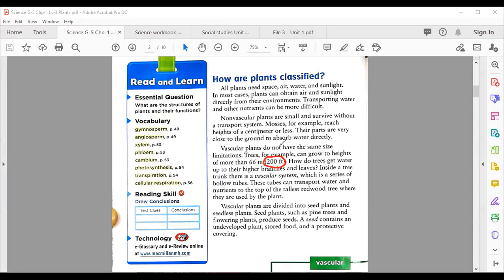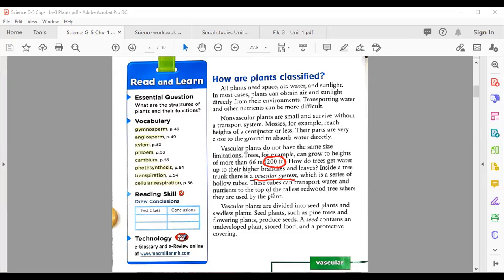Inside a tree trunk there is a vascular system. You remember that these are a special type of tubes, a series of hollow tubes. These tubes can transport water and nutrients to the top of the tallest redwood tree, where they are used by the plant. So water moves up the height of the plant with the help of these tubes, okay? We can say they are hollow from inside and the water moves through them.